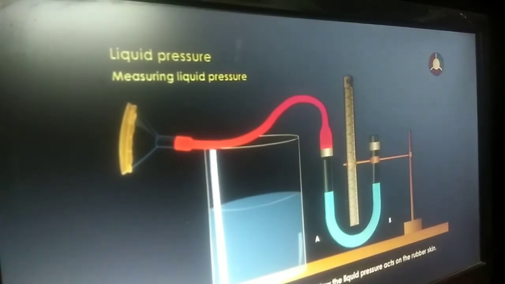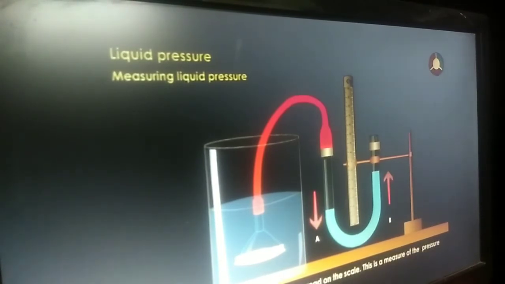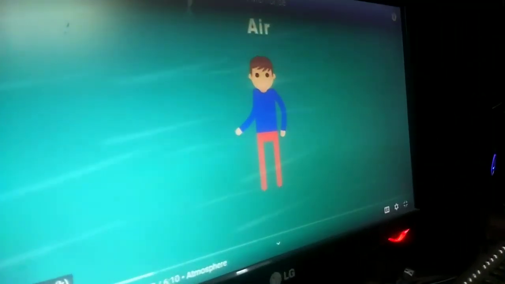Dip the thistle funnel in a bucket of water. Now, the liquid pressure acts on the rubber skin. As the liquid pressure on it increases, the water level in A will go down and in B will go up. The difference in water levels can be read on the scale. This is a measure of the pressure from all the directions.